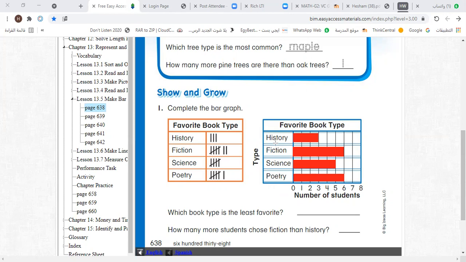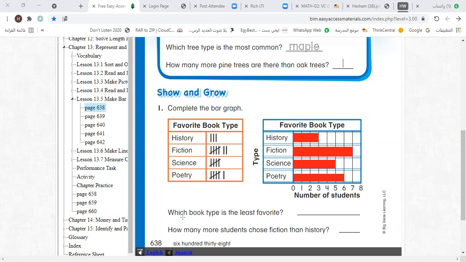Second one, it is not 6, it is 7. Fiction is 7. That's right. Very good. Okay, you put 6, yes, that is right. So let's complete this to 7, like this. Yes, excellent. Thank you. You are an excellent boy.